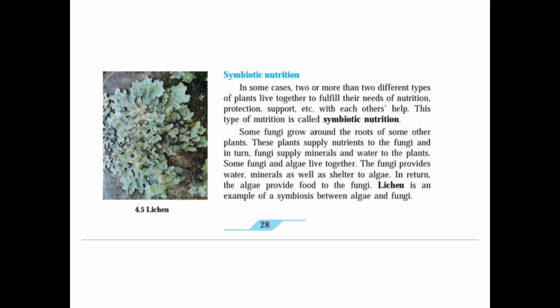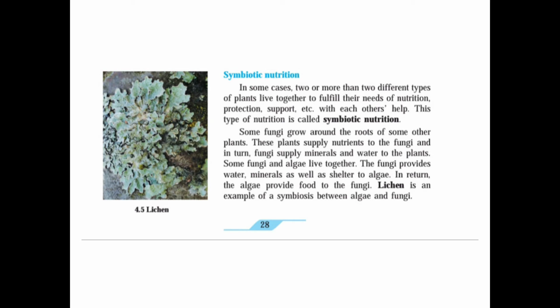Now our next point, that is symbiotic nutrition. Symbiotic nutrition means depending on each other. In some cases, two or more different types of plants live together to fulfill their needs of nutrition, protection, support, etc. with each other's help. This type of nutrition is called symbiotic nutrition.